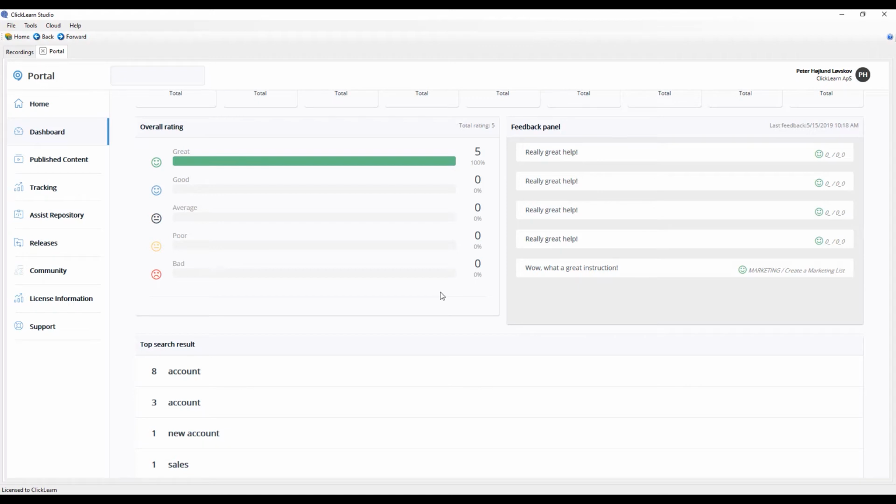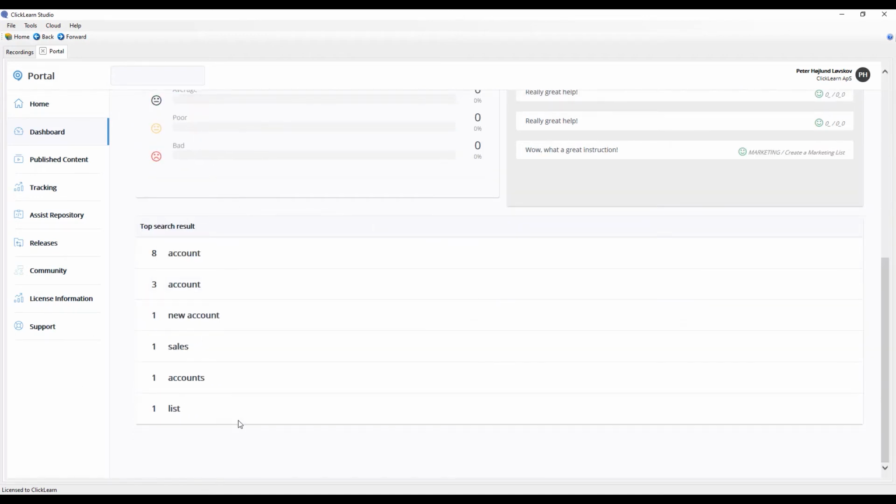Have I used a password to get in there? I've locked it down. Well, then I would get the username of who has written the feedback here. And since the learning portal was completely searchable, top searches are also being shown in here. So now I can see, have I delivered what my end users are looking for? If not, go in, do the recording, add it to a book or to the learning portal, hit publish, and then it will be updating the URL instantly, and your end users now have access to the new material.